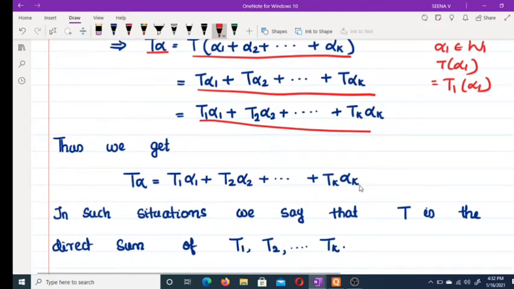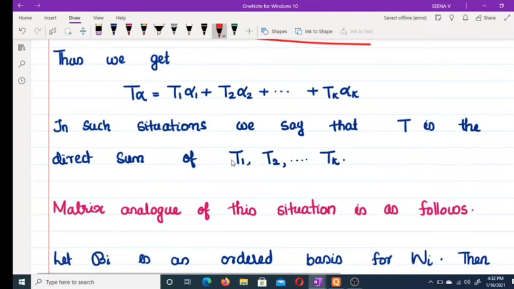Plus Tk alpha k. In this situation, we call T the direct sum of T1, T2, etc., Tk. We must note that these Ti's are not linear operators on V. These are linear operators on the Wi's. T1 is a linear operator on W1, T2 is a linear operator on W2, etc., Tk is a linear operator on Wk.